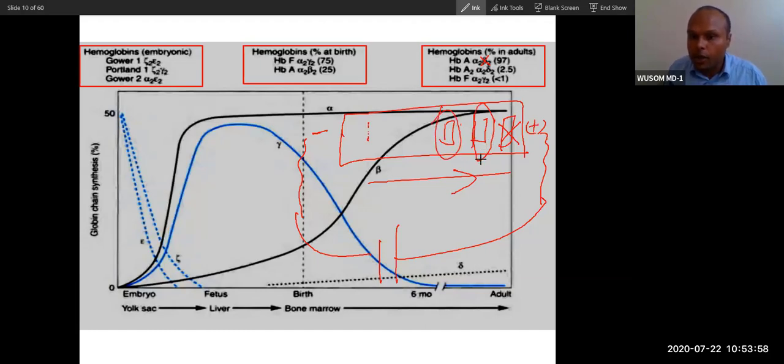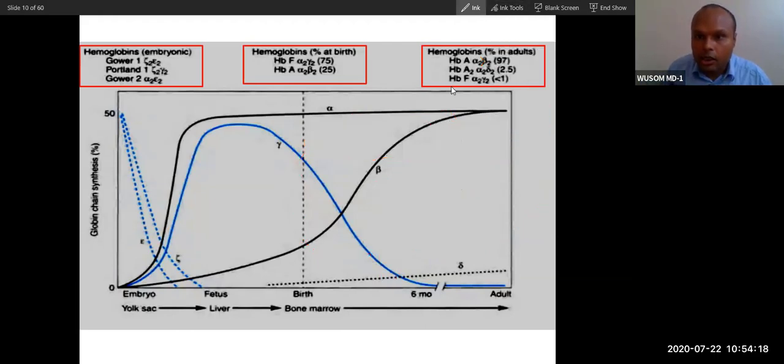So if the other protein is expressed and this one is very less, you can come to the conclusion that the patient is lacking the beta chain. That is why fetal and these are expressed, so you will go for the diagnosis of some disorder of thalassemia. This is a very important concept. Understanding the composition of hemoglobin is important, because that will reflect in diagnosis. So did you understand what will happen if beta is not synthesized?